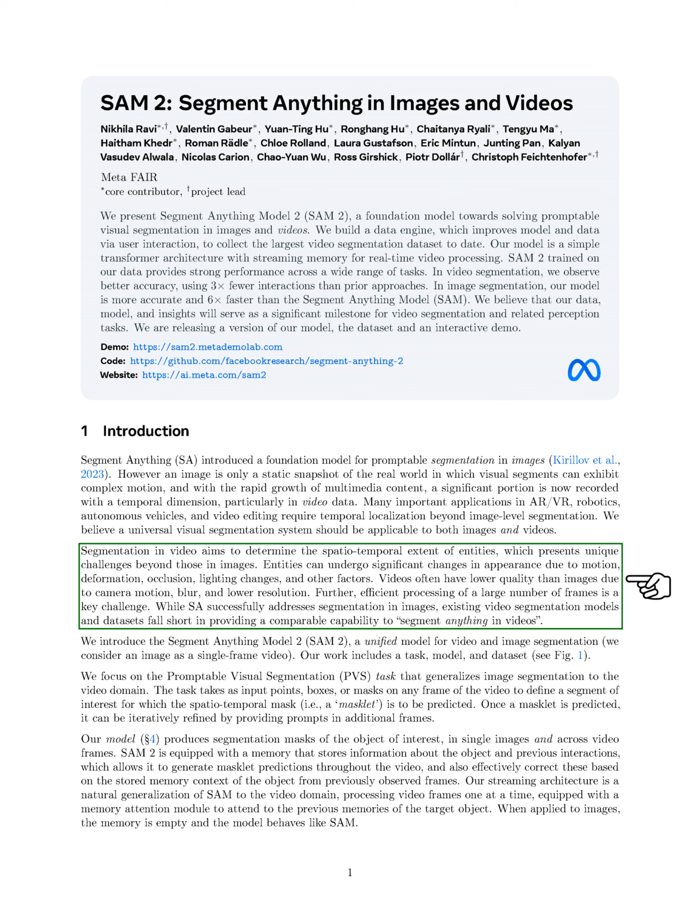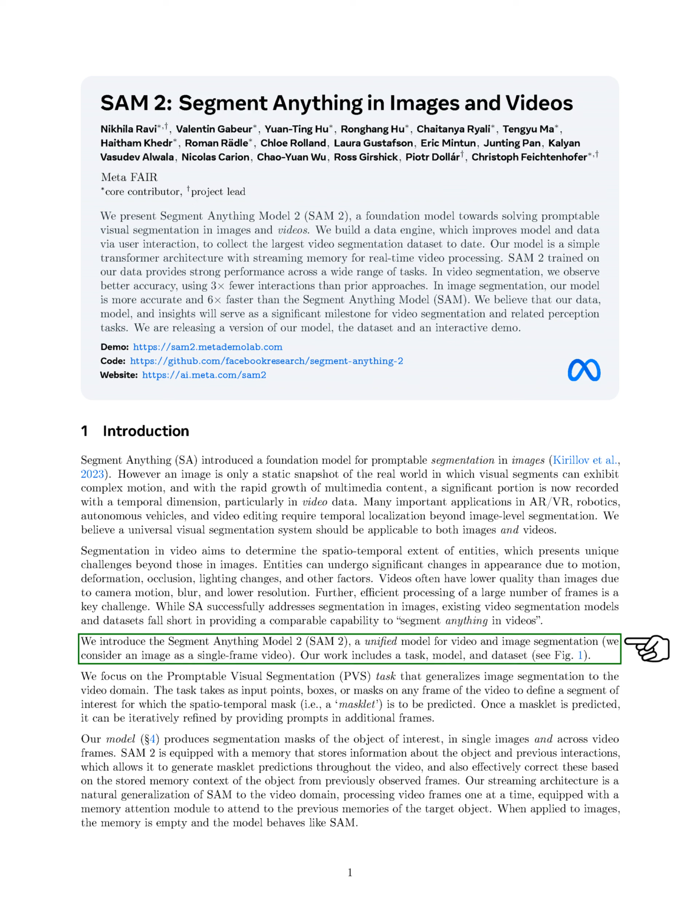Video segmentation involves determining the spatial and temporal extent of entities, which introduces unique challenges that are not present in images. For instance, entities can change significantly in appearance due to motion, deformation, occlusion, lighting changes, and other factors. Additionally, videos often have lower quality than images because of issues like camera motion, blur, and lower resolution. Efficiently processing a large number of frames is also a major challenge. While SAM effectively handles segmentation in images, we find that existing video segmentation models and datasets do not provide the same level of capability to segment anything in videos.